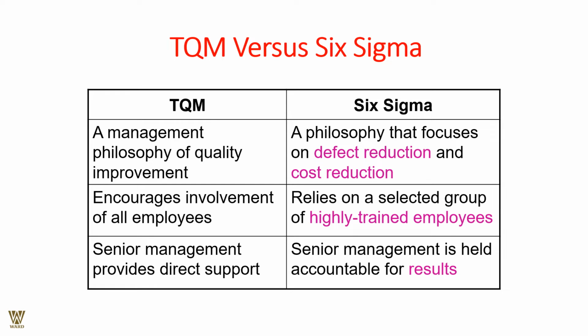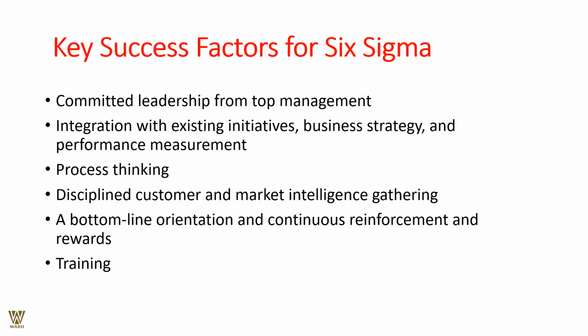Total quality management encourages involvement of every employee, but Six Sigma relies on a selected group of highly trained employees. Why are they looking at a select group? Because they are interested only in finding the defects, what is going wrong, and removing the anomalies or checking the balances. Senior management provides direct support in total quality management, but senior management is held accountable for the result in Six Sigma, and that is what makes it so different.